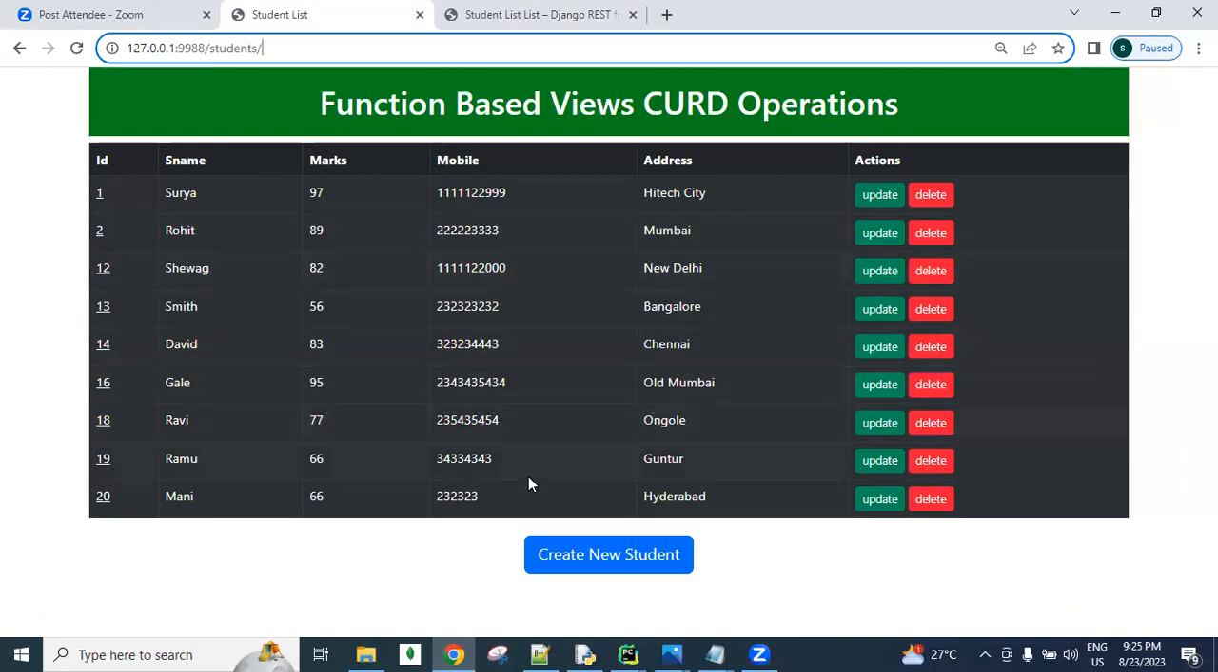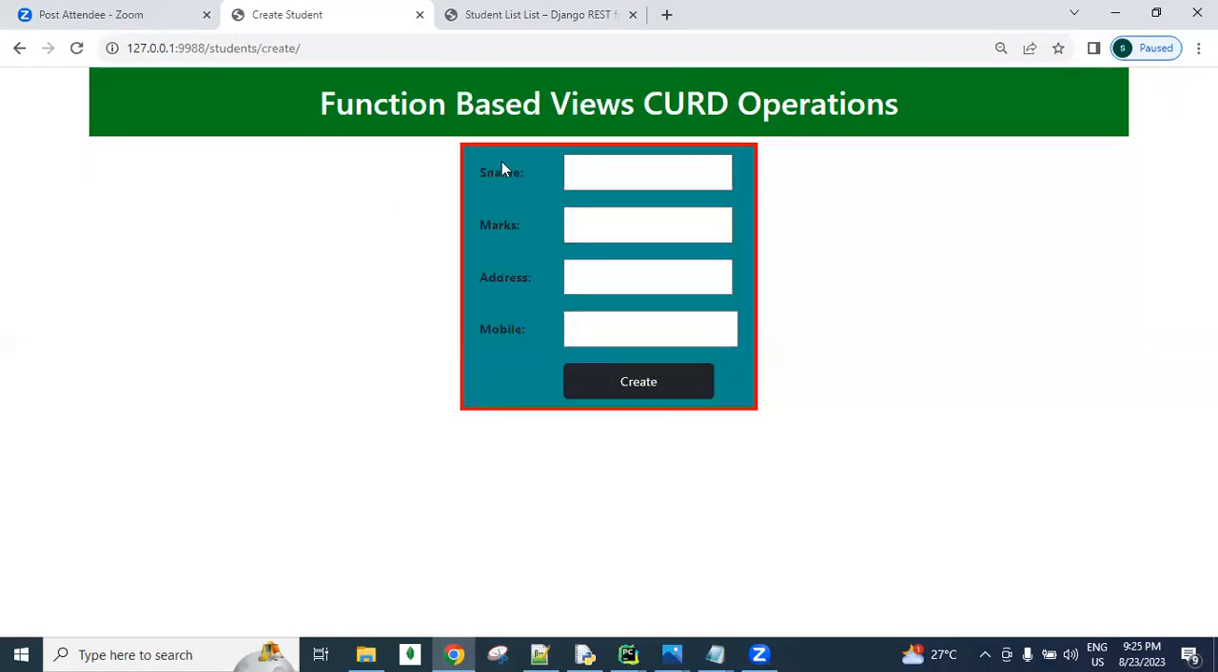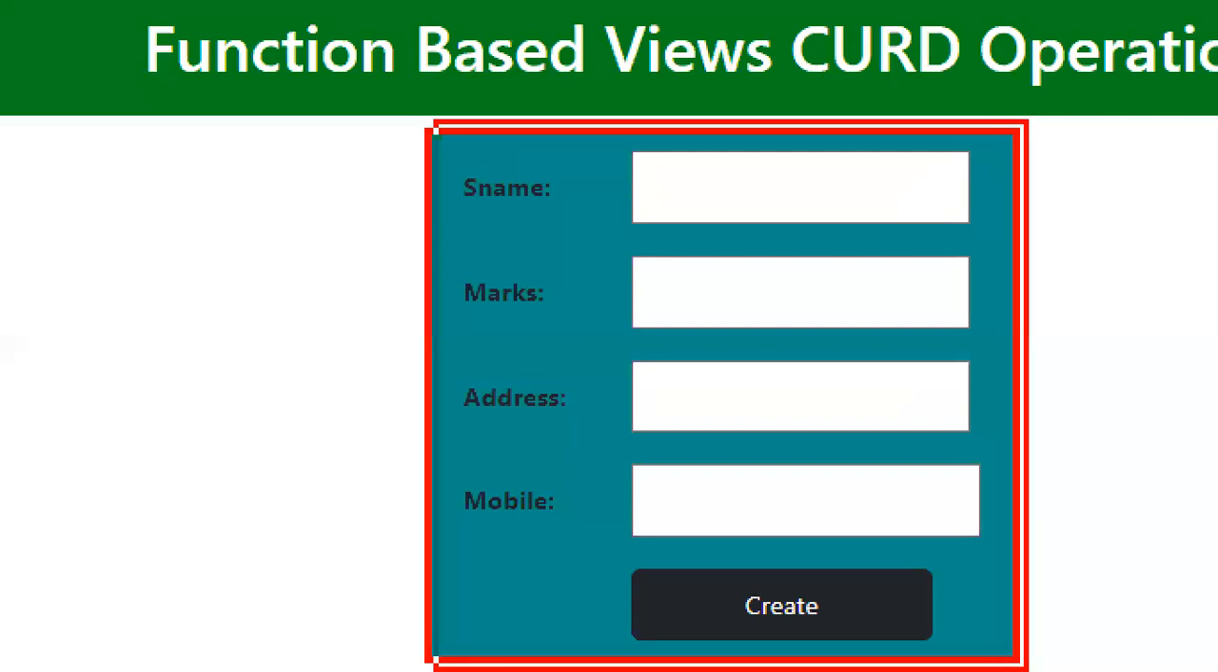See, if I want to create a new record, guys, first of all I need to develop one HTML form, a create form, to store the student data.